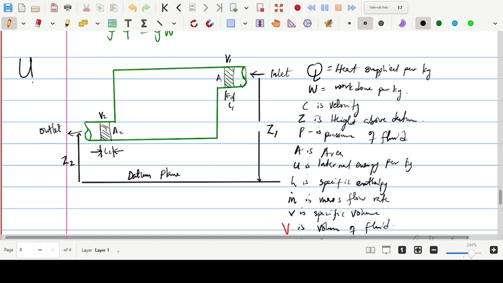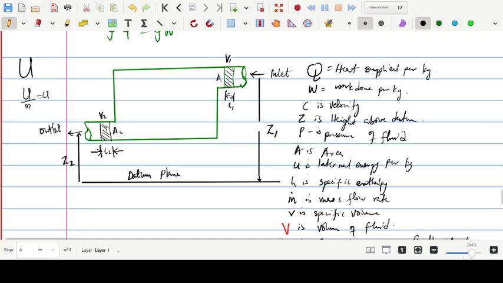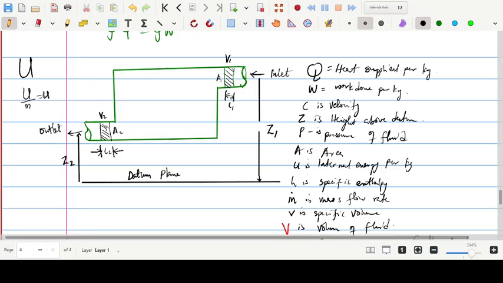But when you are considering internal energy per kilogram, we have explained intensive properties, extensive properties, and specific properties. Taking capital U divided by the mass will give you a specific property, so this small letter u is the internal energy per unit kilogram.